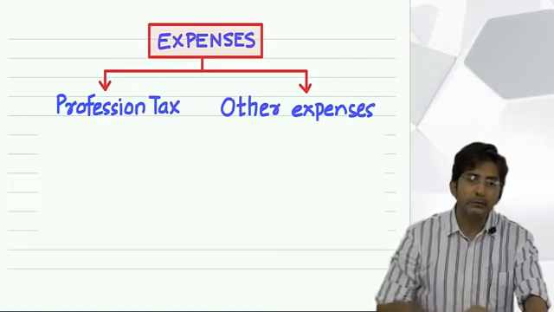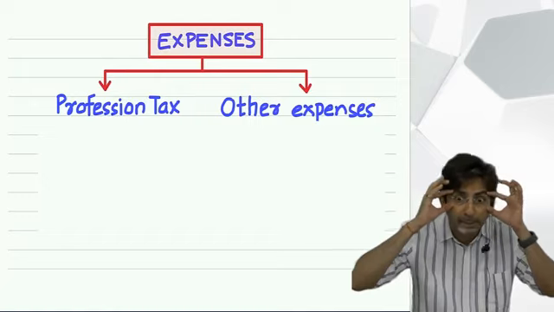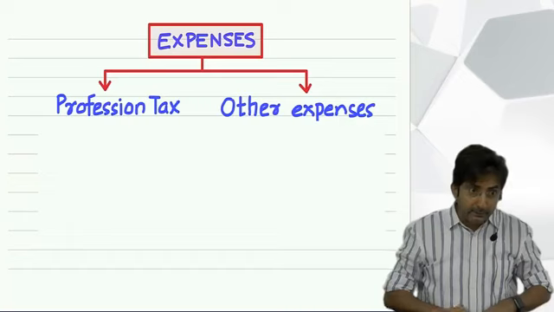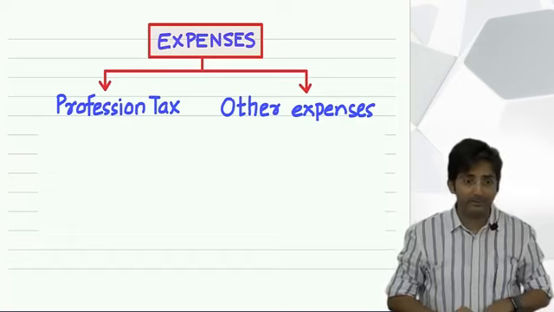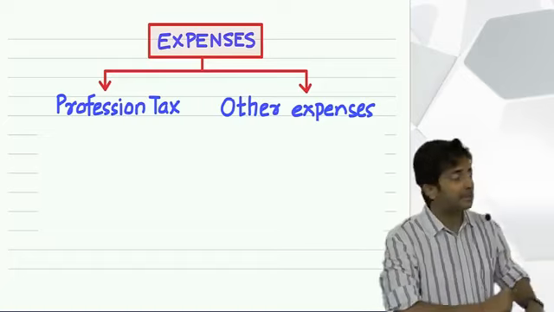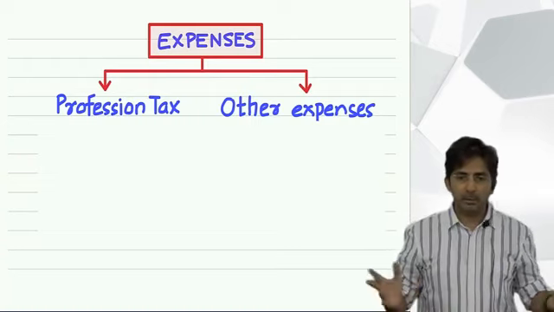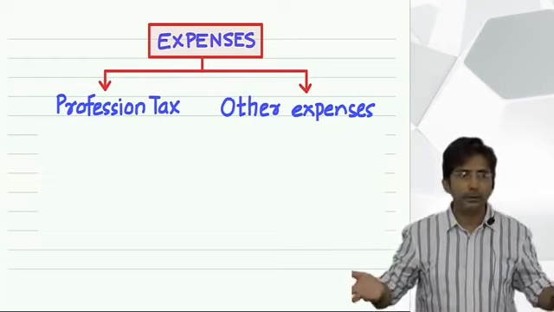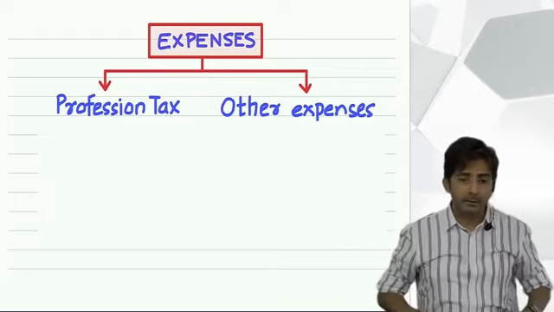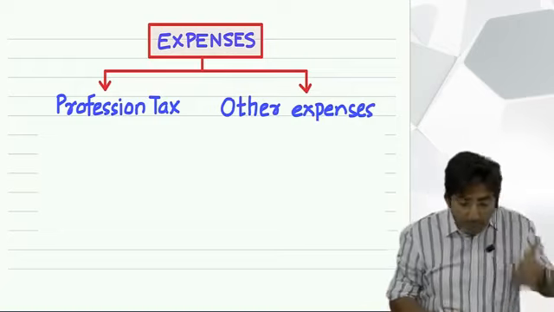But one common thing is, as soon as you start generating income, the central government will say pay income tax. And the state government will say, oh, you started earning income, now you are not unemployed. You are employed. Pay employment tax. And employment tax is called profession tax. See, you might feel this is double tax. Once I start doing the job, I am getting income, so the central government is saying income tax. And once I start doing the job, I become employed. Basically, this is a tax on employment.